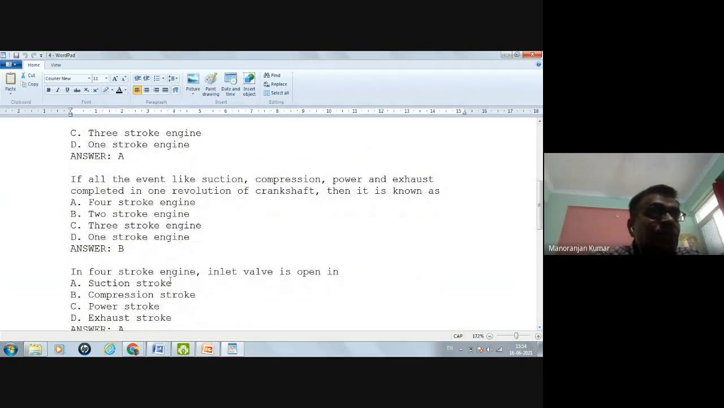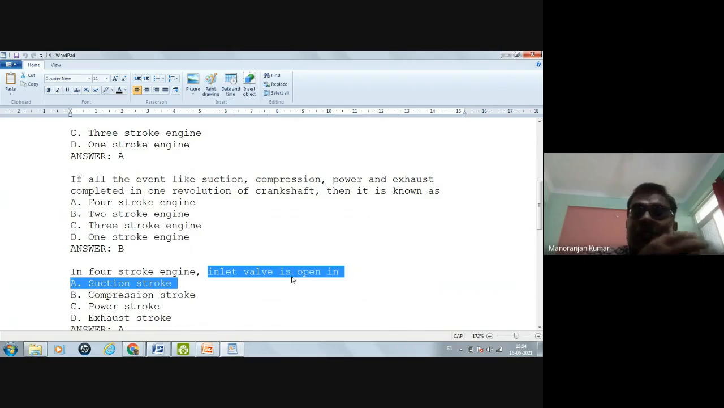In a four stroke engine, inlet valve is open. Since the engine is four stroke, inlet valve and exhaust valve will be there, not ports. So the question is: inlet valve is open in which stroke? Suction stroke, compression stroke, power stroke, or exhaust stroke. Why is the inlet valve open? To suck the air or air fuel mixture from the outside. So obviously it will be in the suction stroke.